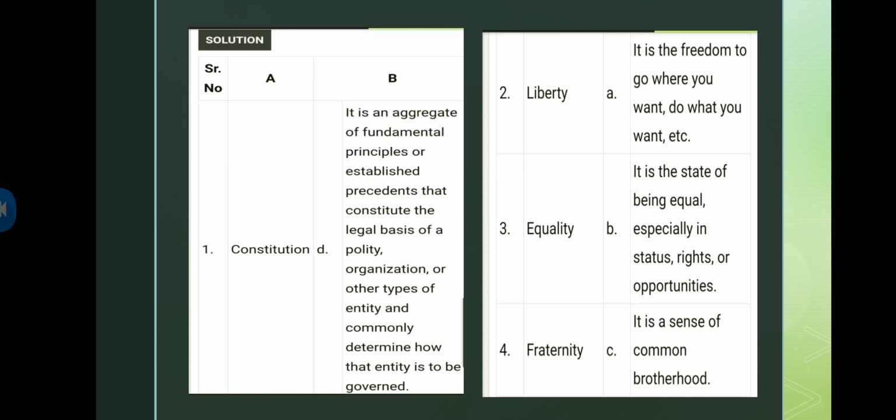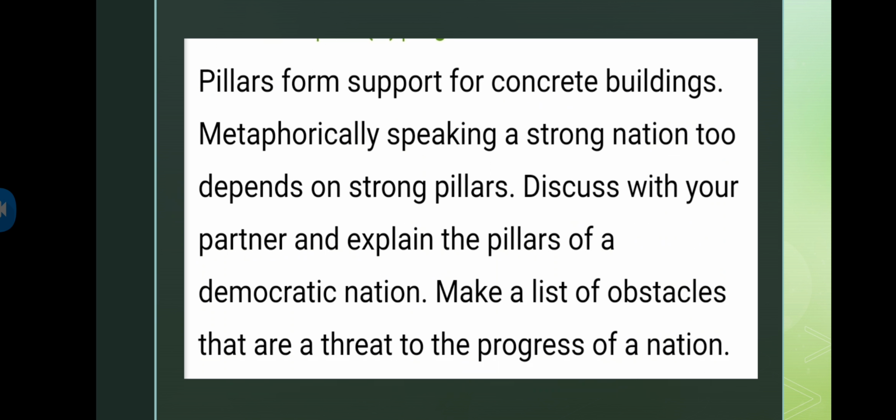Okay, now the point 2, that is liberty. What is liberty? It is the freedom to go where you want, to do what you want, etc. So for the first question, the pair will be D. For the second, the pair will be A. And now the third, equality. It is the state of being equal, especially in status, rights, or opportunities. So the correct option will be B. Now fourth, fraternity. It is a sense of common brotherhood. That is option C.